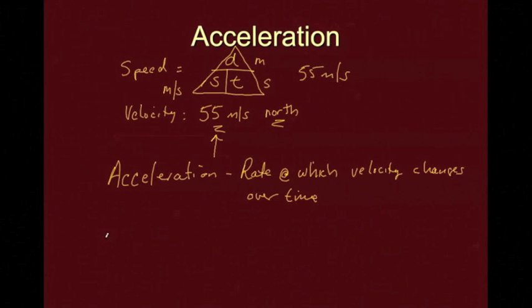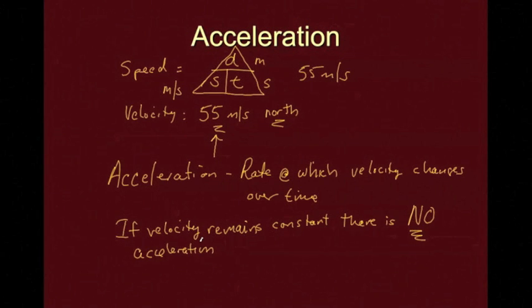So what is the relationship, therefore, between velocity and acceleration? Well, if there is no change in velocity, there's no acceleration. So if velocity remains constant, there is no acceleration. So an object moving at a constant speed in a constant direction, so if this object remains at 55 meters per second going north, if it stays that way, there's no acceleration.